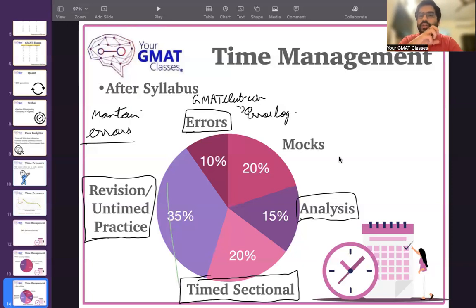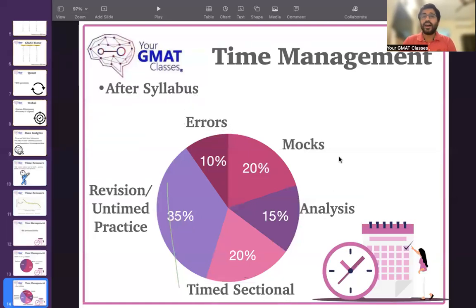And this is how your time should look once you're done with the syllabus, till the time you attempt your GMAT. And if you follow everything that I've said about all the sections, the kind of time management you need to do, and be very clear about what time pressure is, it's not that hard to get whatever desired score you were aiming for.